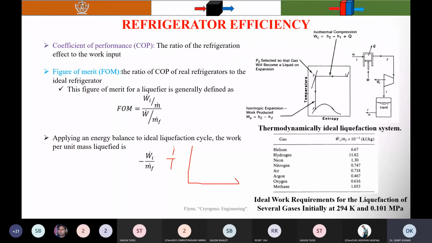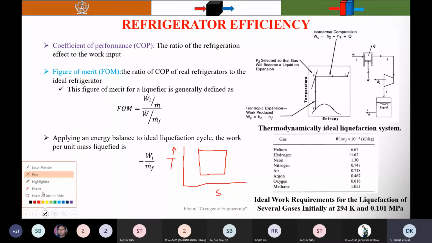TS diagrams for this case. So if you remember the Carnot cycle, it is something like this. Carnot, but here in the actual one, the energy is absorbed at varying temperature, so you can write here. These are the vertical lines.